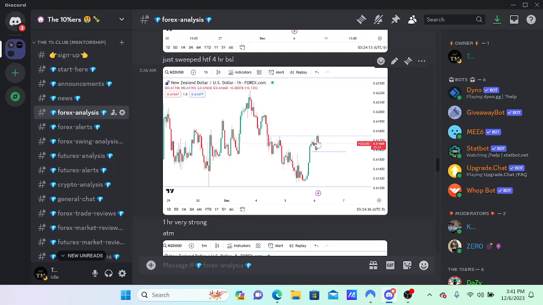So we can anticipate that this is a turtle soup, that this is a fake run, and it's going to run these stops because that's the next available liquidity pool. And it's also in a premium marketplace. That's another key thing there. This pullback was in a premium marketplace, which sets up real nicely for stop runs.